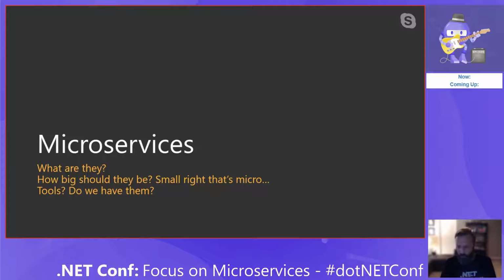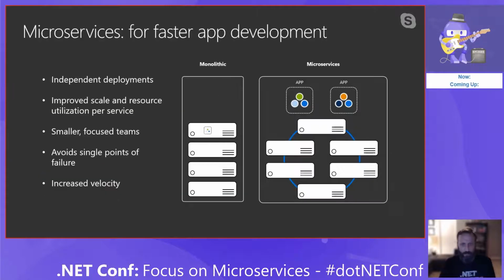So what I'm going to jump into right now is kind of my definition of what microservices are. And I think you saw some variations of these slides, so I'm glad they grabbed them from me. First off, they are around independent deployments and improved scaling and resourcing of the utilizations per those services. They allow for our teams to be smaller and focused on that one particular service and the deployment of that one service. And they also avoid single points of failure.